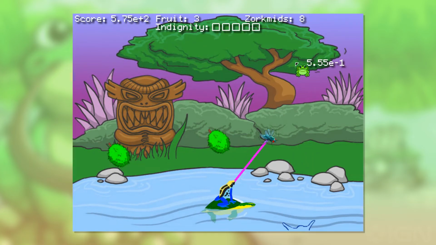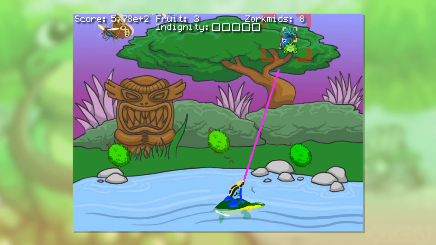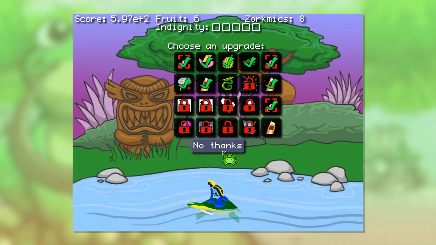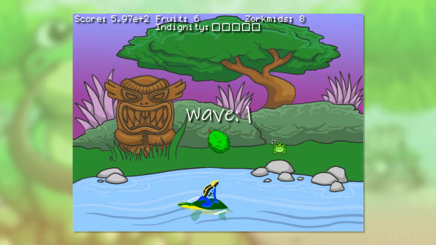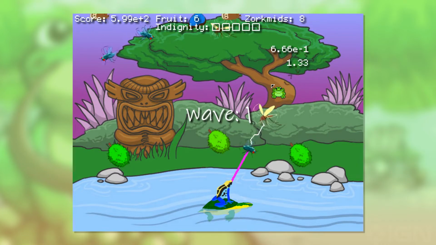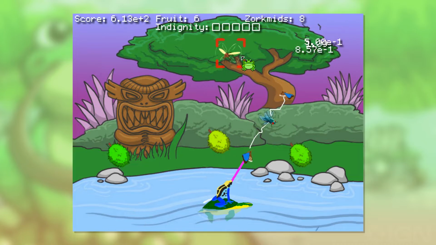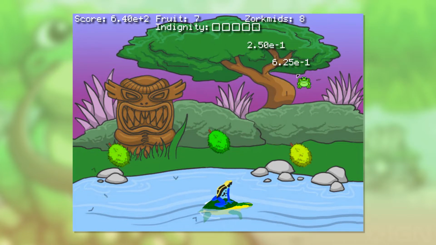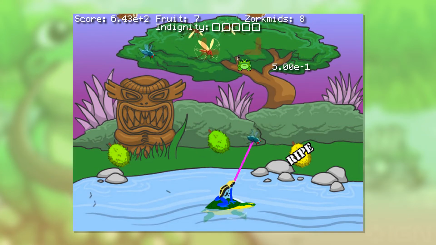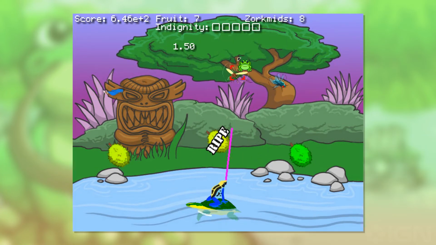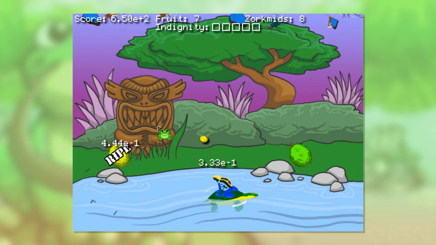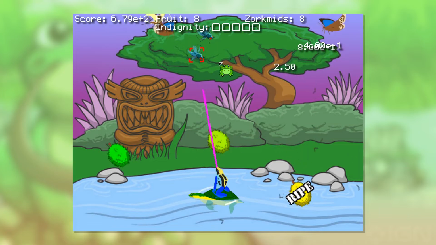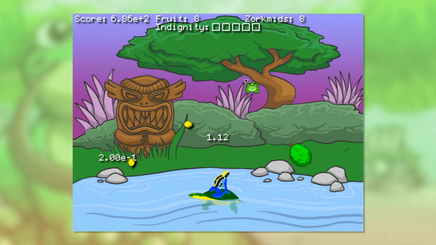Now, as you can see, the fruit, it gets ripe, it falls into the pond. And unfortunately, once it falls into the pond, it's lost to us. We can't collect it. We have to have the fruit continue to stay here, nice and safe, unripened, so we can take it. Because we don't want ripe fruit. We're not eating the fruit. We're using the fruit as currency. We're here as entrepreneurs, here to collect fruit, and that's the only thing we need the fruit for. We don't need to eat it. These bugs, they would eat it. So it would be a shame to give it to them, and then they would eat it, and then we couldn't use it as currency?